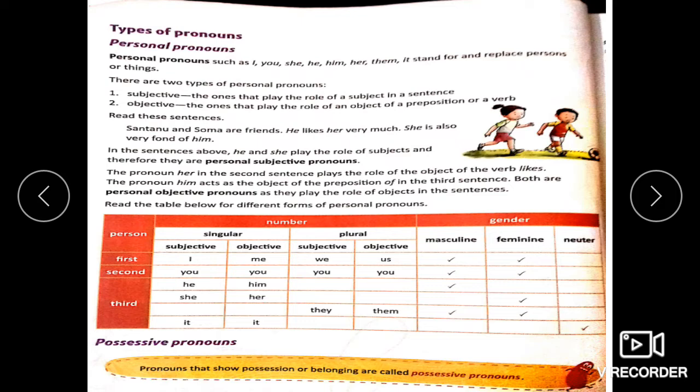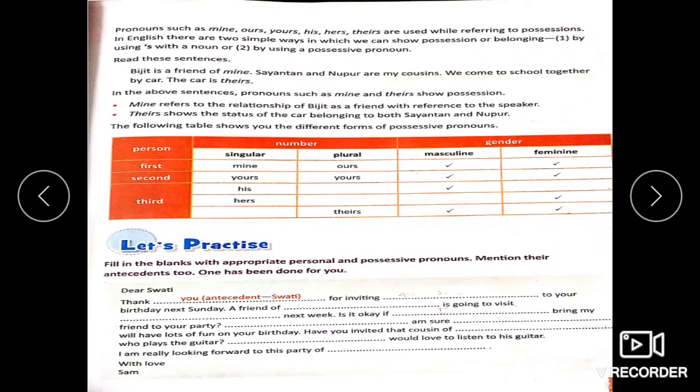Now, what is a possessive pronoun? A possessive pronoun is that which shows possession or belonging. Pronouns such as mine, own, yours, his, hers, theirs are used while referring to possessions. In English, we show possession or belonging either by using s or by using a possessive pronoun. Let us read these sentences given. Bijit is a friend of mine. Shayantan and Nupur are my cousins. We come to school together by car. The car is theirs.